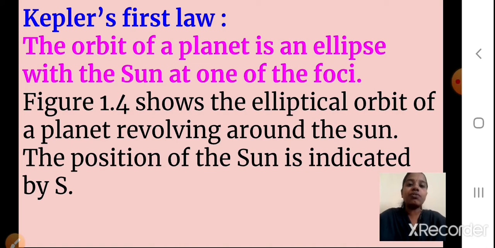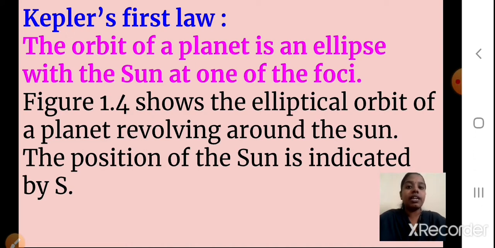Figure 1.4, which we just saw, shows the elliptical orbit of the planet revolving around the sun. The position of the sun is indicated by S. So, a very important law you will remember: first law, the orbit of a planet is an ellipse with the sun at one of the foci. Two foci are there, but we will consider only one focus here. Okay students, I hope you understood this.